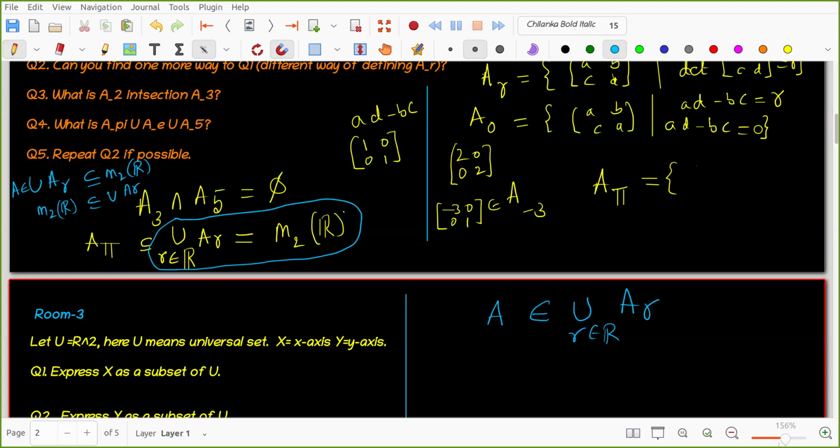Okay, Jasmine Kaur. Yes, sir. Yeah, tell me. For all R belongs to R, A belongs to AR. Union means for all? So you have not revised anything at all. Today you are not answering properly at all. Okay, bad luck actually. Aina, you tell me.